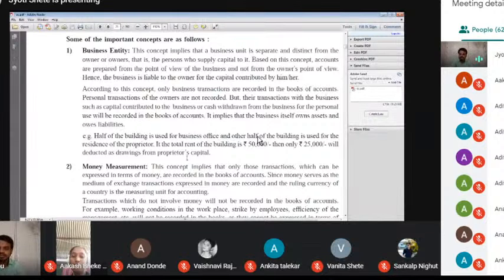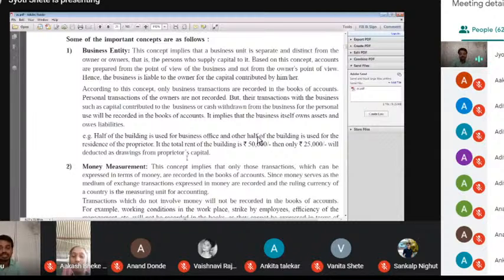So because of that, the first point is important: business entity. What is the meaning of business entity? No personal transaction enters into the books of account. According to this concept, only business transactions are recorded in the books of accounts. Personal transactions of the owner are not recorded. That is the first concept.